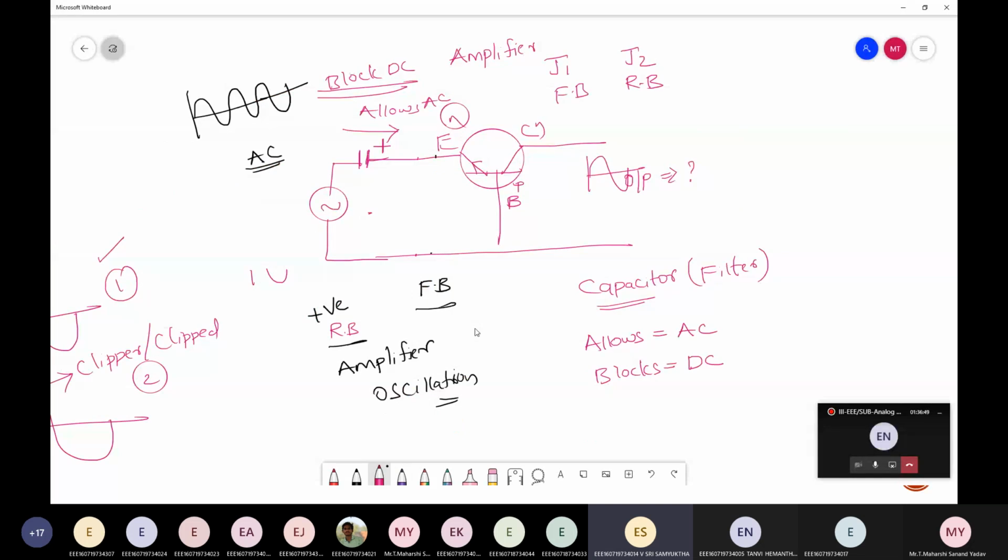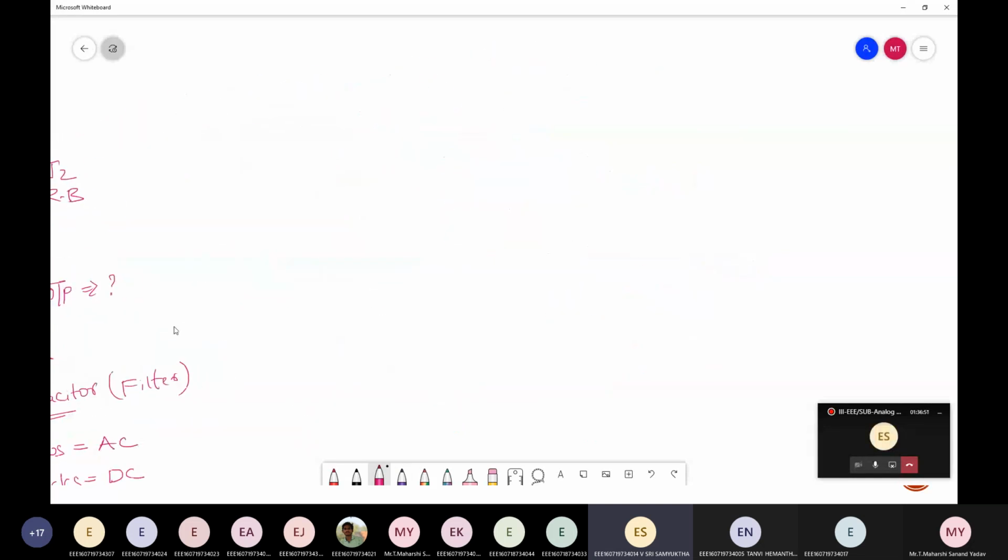Sir, I have a doubt. Yes, tell me. Sir, here we are taking AC input, no sir? Yes. So, in case of voltage, should we consider the biasing voltage like VB or VC, as in the previous concept, or should we consider the AC voltage? For an amplifier, you need to consider only AC.